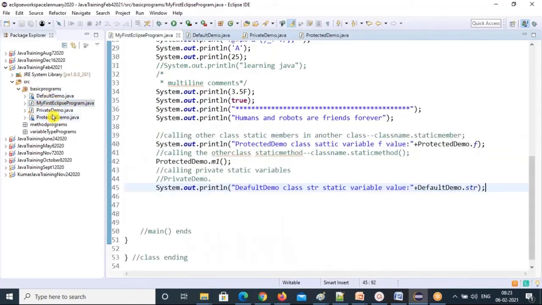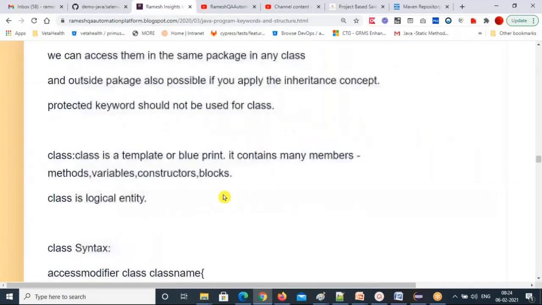So default you can access in any class of the same package. Even protected you can access in any class of the same package. And private you cannot access in another class. Private access modifier members you cannot access in another class. Theory is very important, then you can easily understand, right? That's all about access modifiers. Any questions? No, Ramesh, questions?